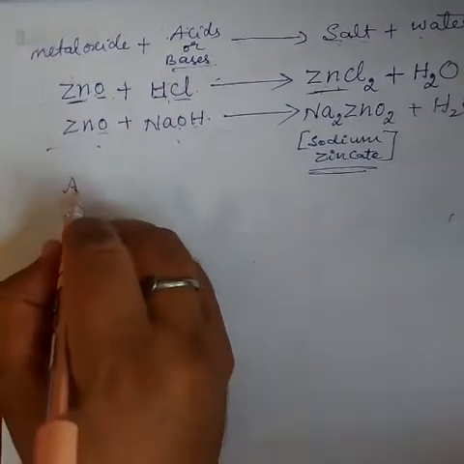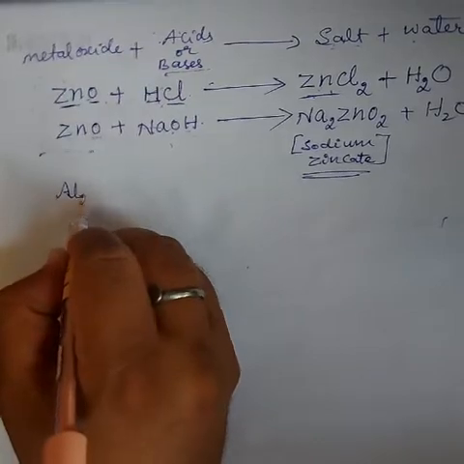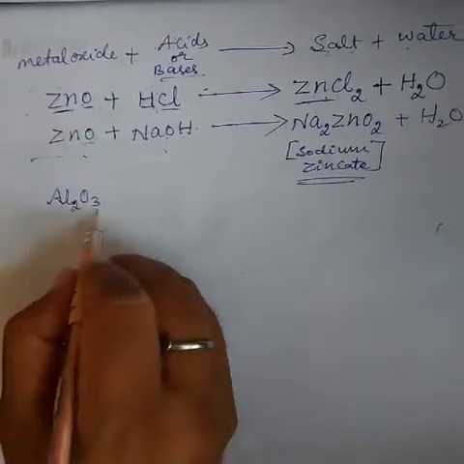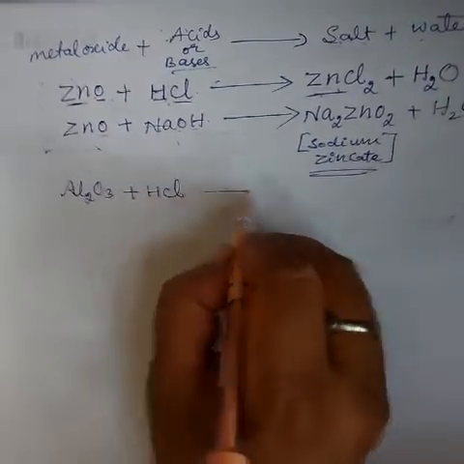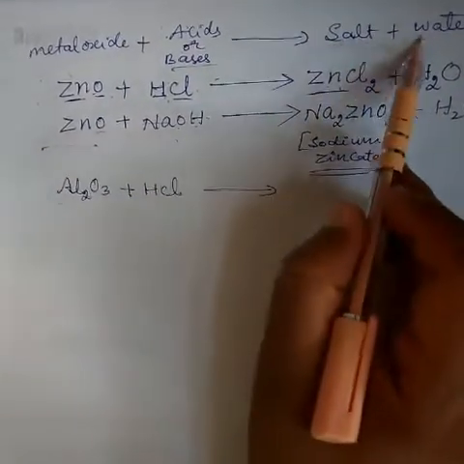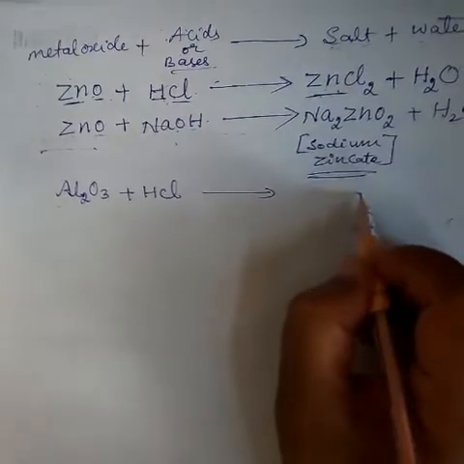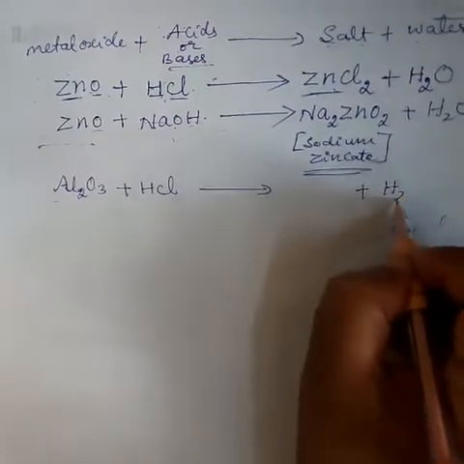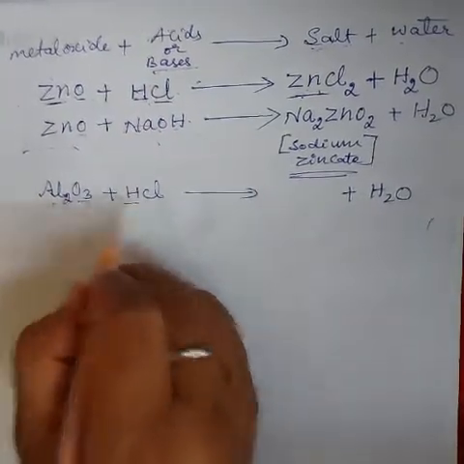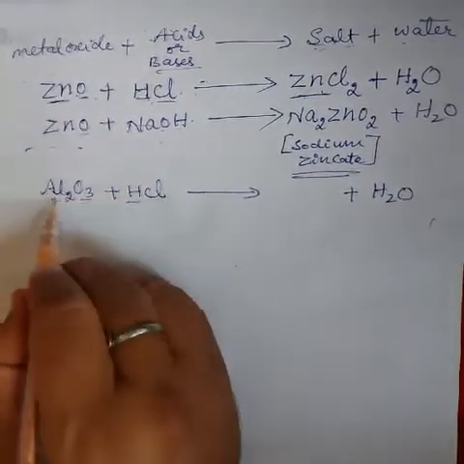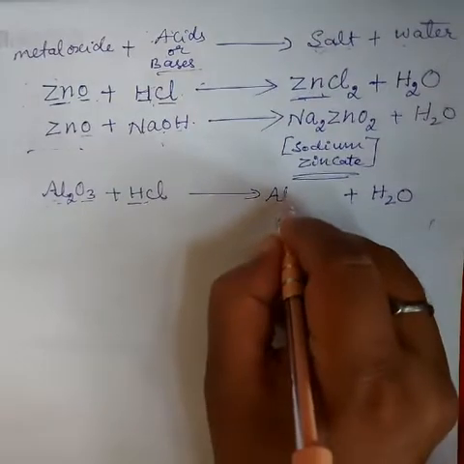Okay, now we go to aluminum oxide, Al2O3. Aluminum oxide reacts with HCl. So what product is formed? The same, salt and water. H2O is removed, this is O and H removed. Now the product formed, the salt, is AlCl.